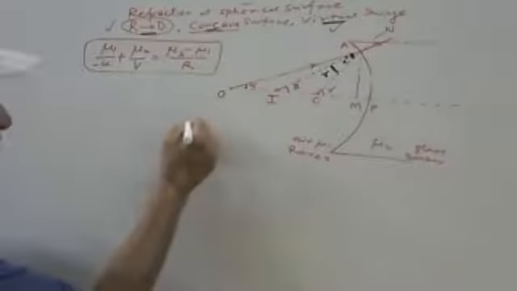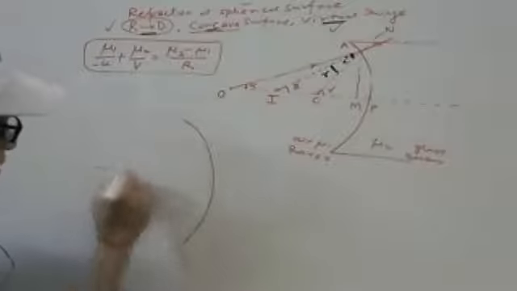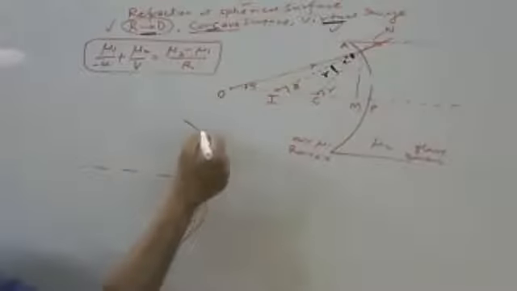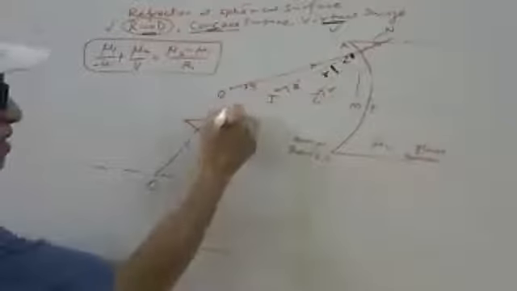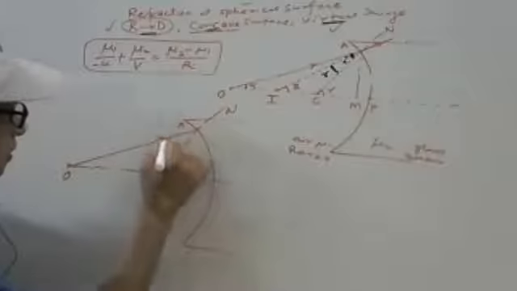Just O is the ray. Suppose I am trying again. This is the concave surface, and let us say this is the C normal, and we are having O as the object here. Suppose OA is the incident ray. This is the incident ray, and this angle is I, angle of incidence.